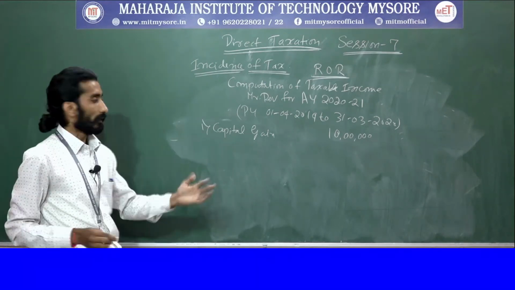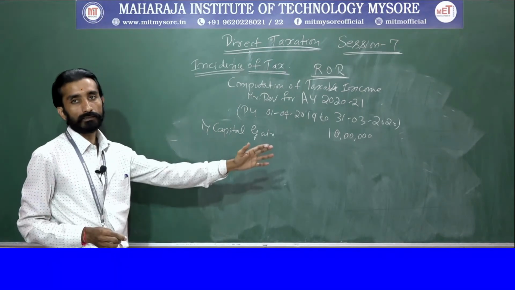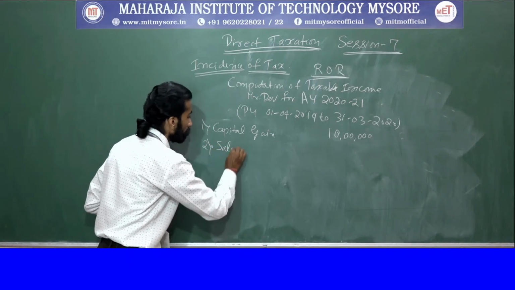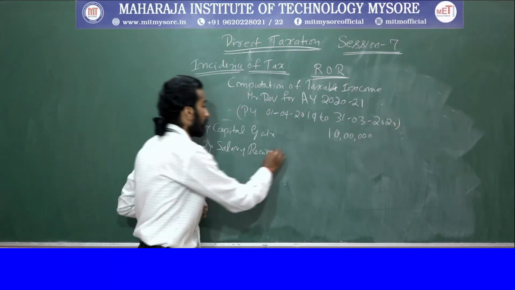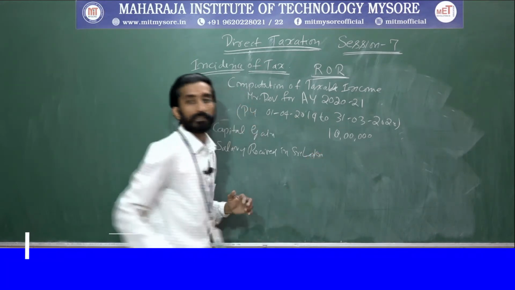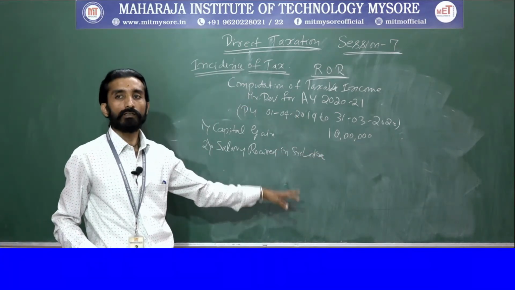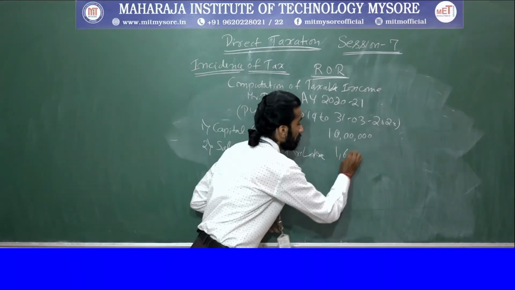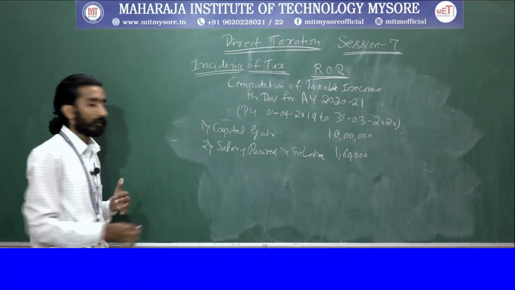Right. So this is one: the capital gain he had received with respect to the sale of a house situated in Pune, that is 10 lakh, and it is chargeable to tax. Next one is salary. Salary received in Sri Lanka. So salary was received in Sri Lanka, but the service was rendered in India only, that is in Tamil Nadu. So that is 1,60,000.